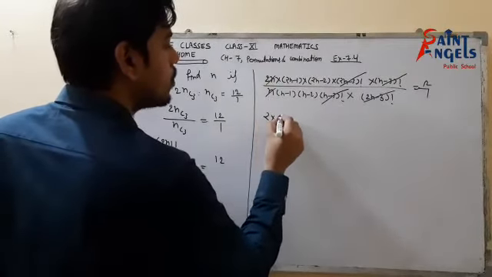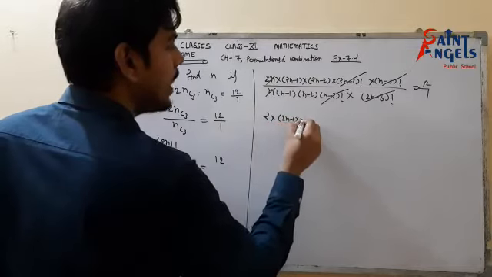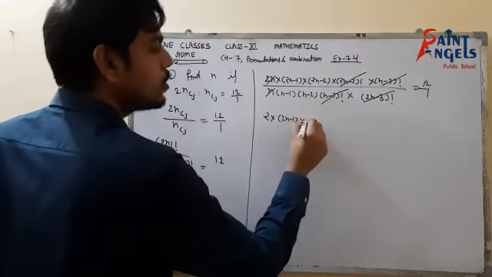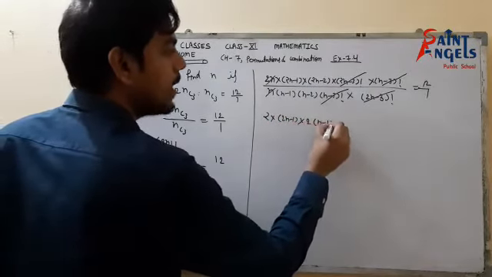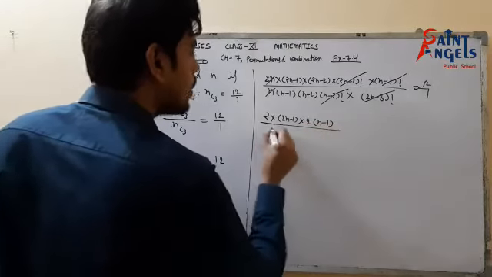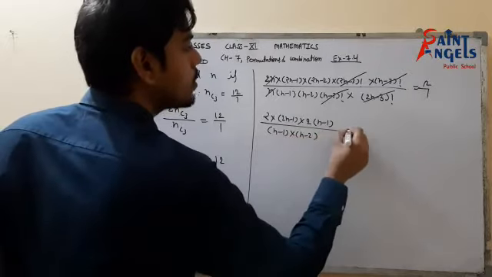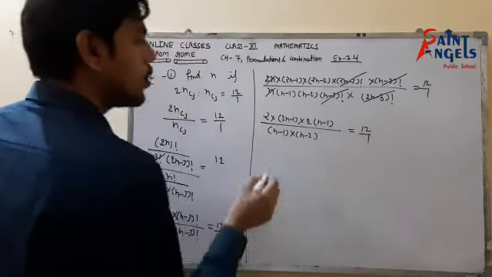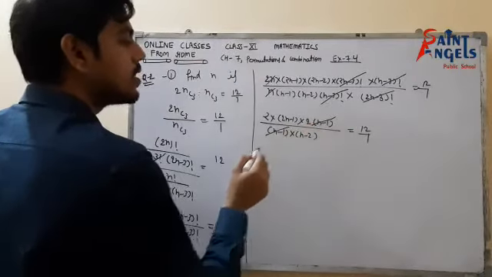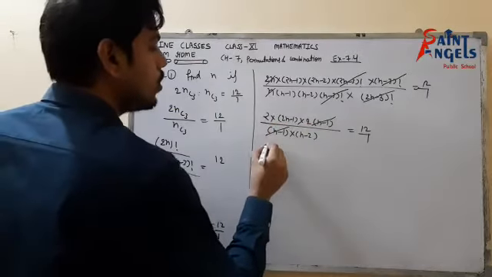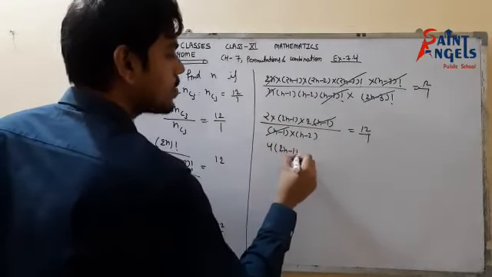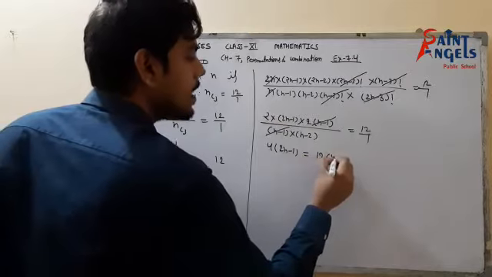So we have 2 into (2n minus 1), and here (2n minus 2), so we will take 2 as a common, so that would be 2(n minus 1) upon (n minus 1) into (n minus 2) equals to 12 upon 1. So from here (n minus 1) will also be cancelled out, so we will have 2 into 2, 4(2n minus 1) equals to 12(n minus 2).